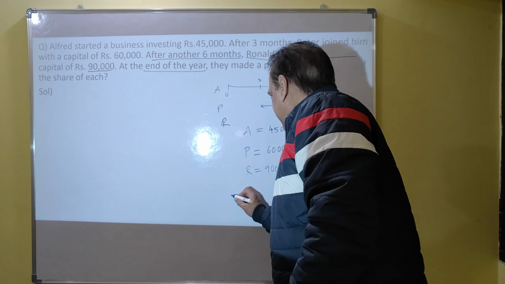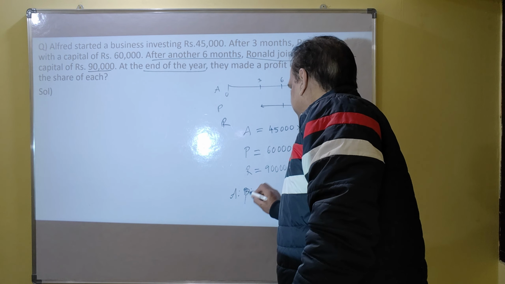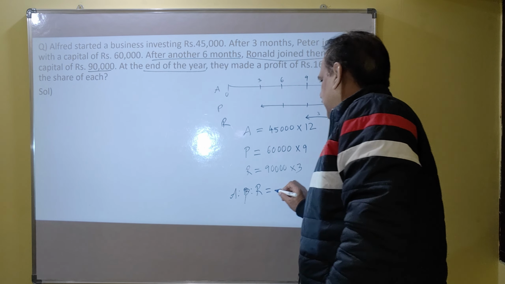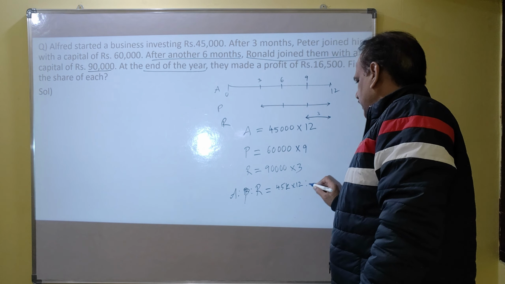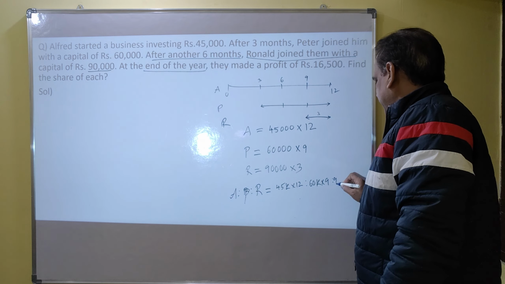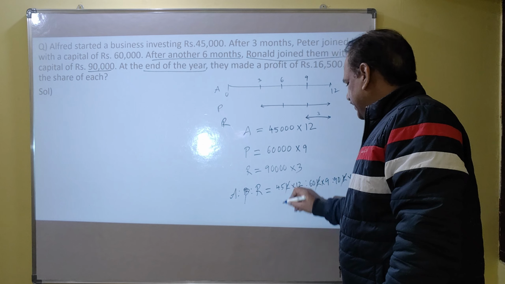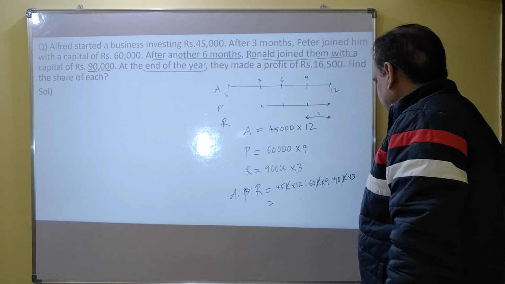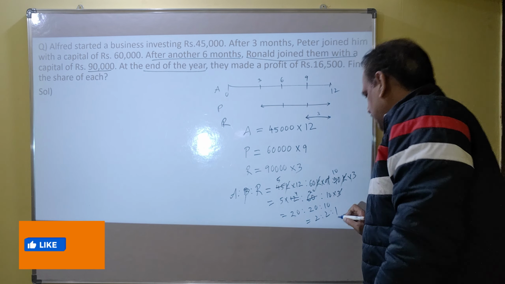So what are their investments? Alfred, Peter, Ronald is 45k into 12, 60k into 9, 90k into 3. Thousands you can cancel, which is 2:1.